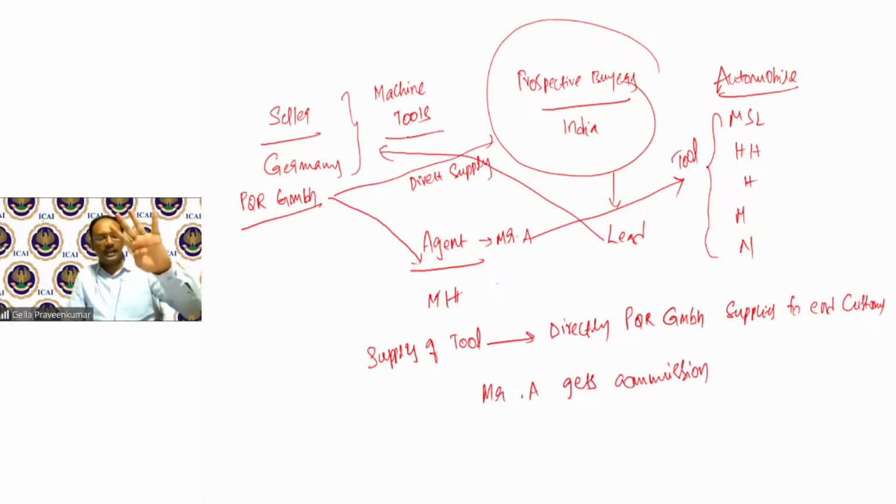So here are the four elements which I explained when I spoke about intermediary. Intermediary means an agent or a middleman. Now, is he an agent? Answer is yes. Is he making any supply? He is not making any supply. He is just connecting the buyer in India, Maruti Suzuki Limited, and the seller in Germany, PQR GmbH. Is the supply happening directly by A? Answer is no. For the supply from PQR to Maruti Suzuki Limited, A is drawing his commission. In this case, A is called an intermediary.